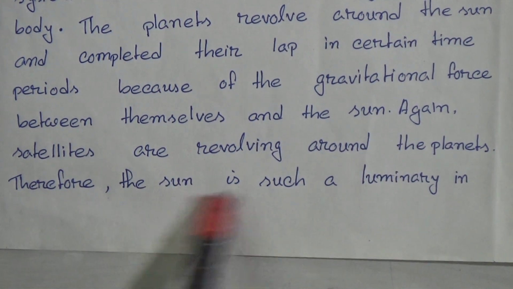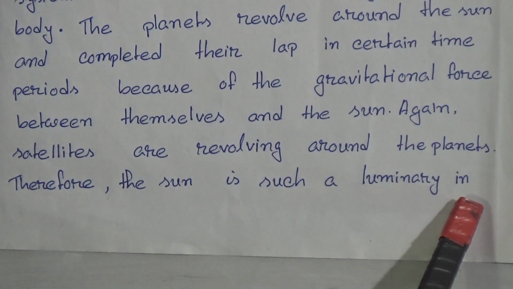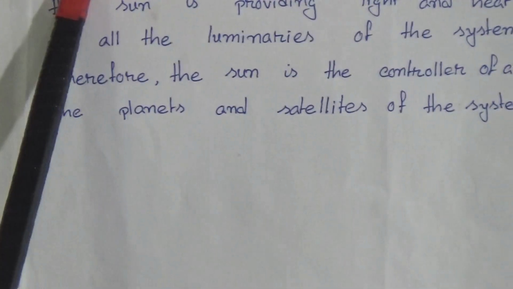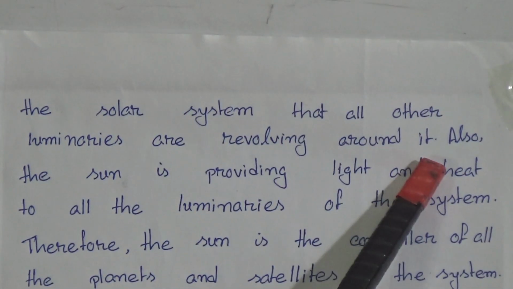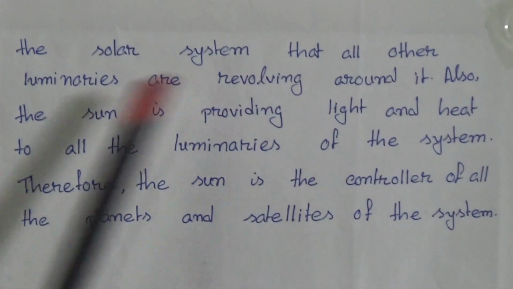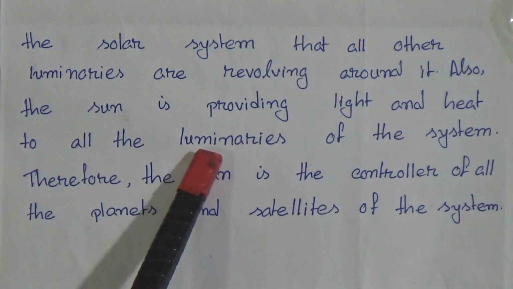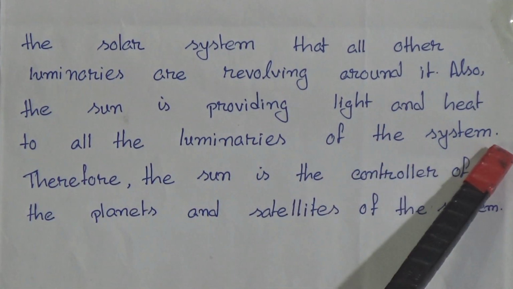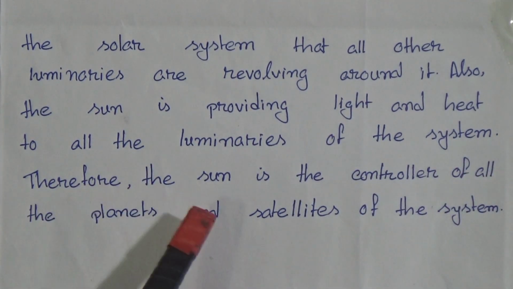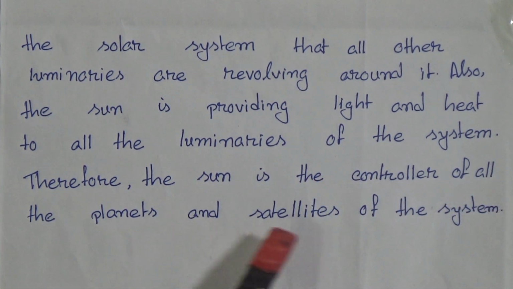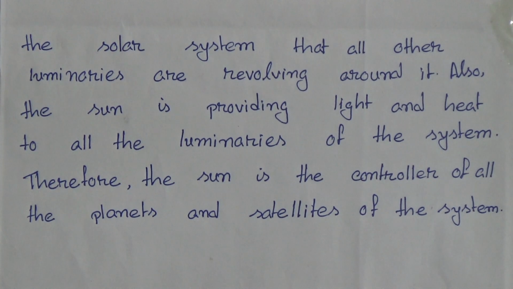Therefore, the sun is such a luminary in the solar system that all other luminaries are revolving around it. Also, the sun is providing light and heat to all the luminaries of the system. Therefore, the sun is the controller of all the planets and satellites of the system.